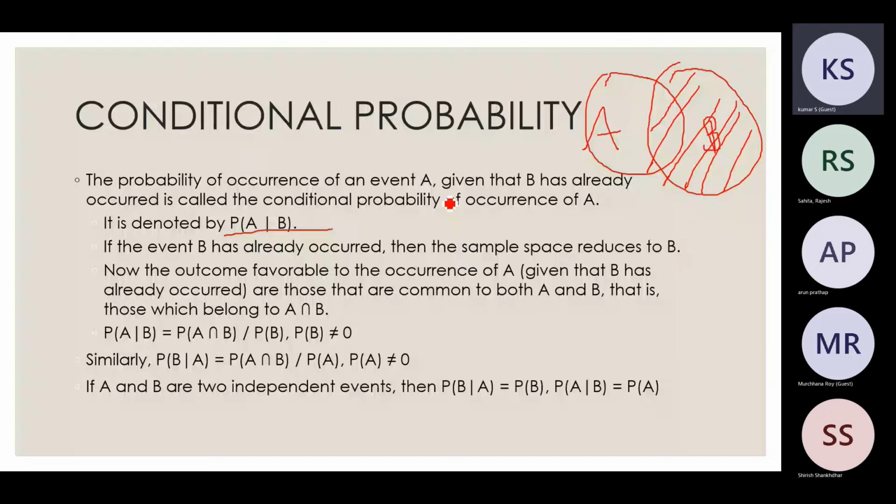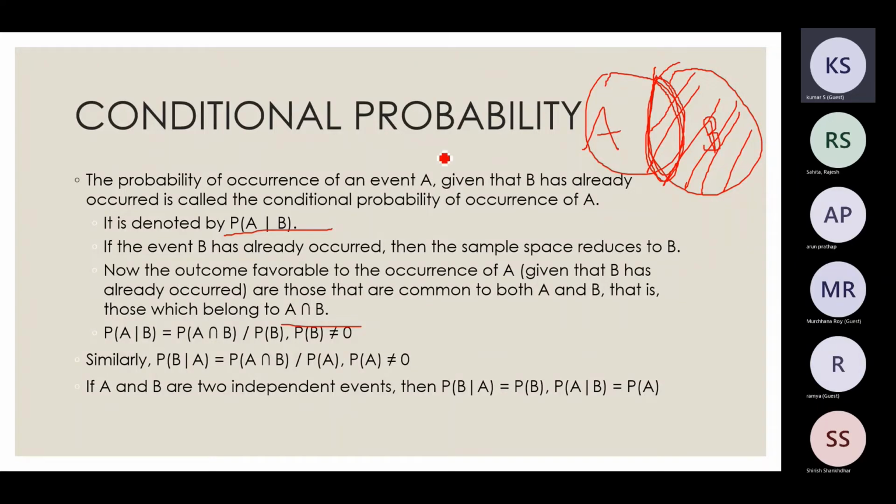So that is what I mean by P of A given B. Now the outcomes favorable to the occurrence of A given that B has occurred are those that are common to both A and B. As you can see in set theory, this is A intersection B. Now I am trying to find the probability of A given B.